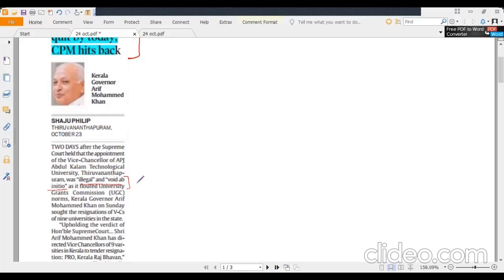In that respect, the Kerala governor has sought resignation from 9 vice chancellors, which has started a tussle between the governor and the members of the current government. Given the recent controversies between governors and state governments, the topic of governor becomes very important. That's why I have given one question related to it.